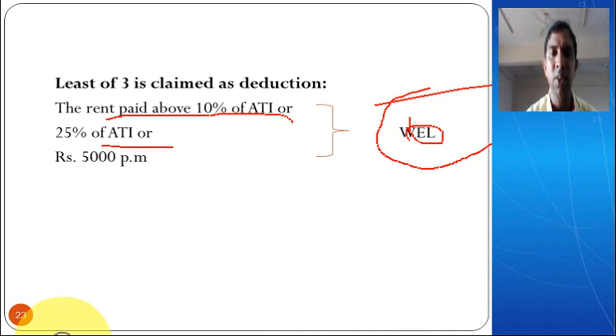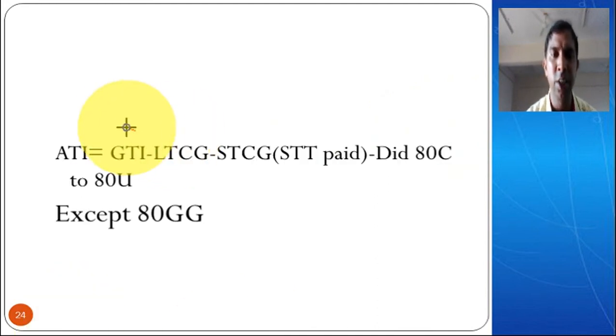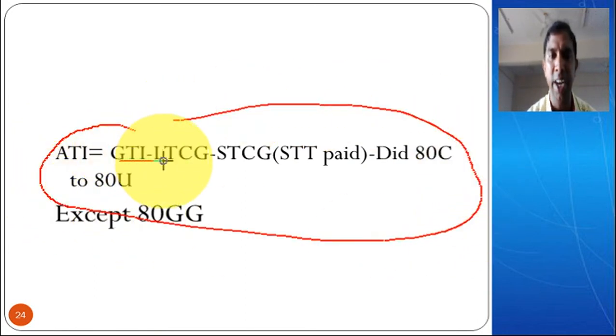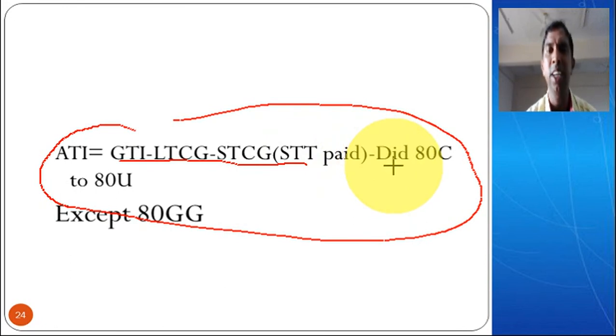Now let's see what is adjusted total income. I have already told you, adjusted total income is gross total income minus long-term capital gain, minus short-term capital gain on which STT is paid. STT means securities transaction tax. And also you subtract all the deductions from 80C to 80U except what you are calculating, that is 80GG, so you cannot deduct that. All the rest of the deductions you deduct, then you will arrive at the adjusted total income. That is how we have to calculate deduction under section 80GG.